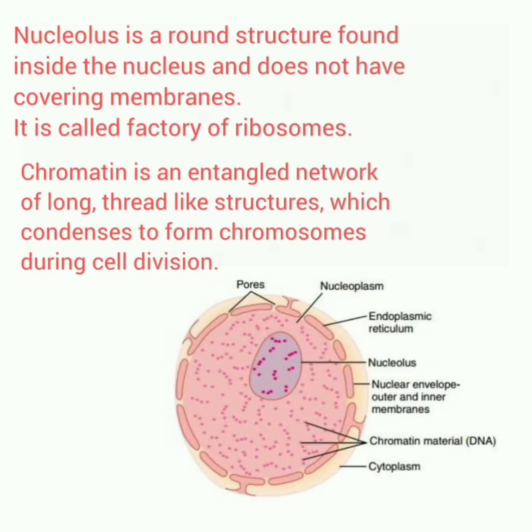Nucleolus is a round structure found inside the nucleus and does not have a covering membrane. It is called the factory of ribosomes. Chromatin is an entangled network of long thread-like structures which condenses to form chromosomes during cell division.